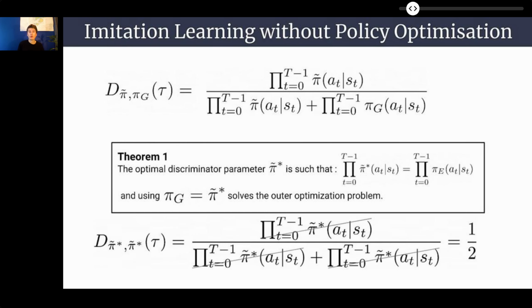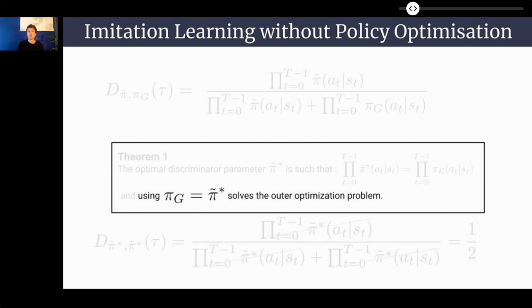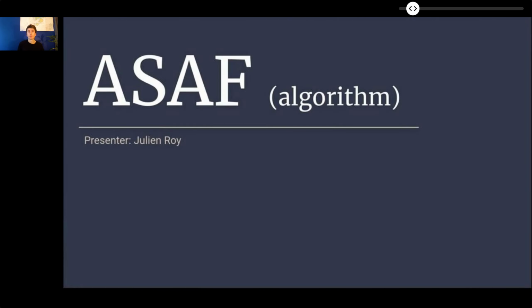Indeed, when the learned policy is used as generator, even the optimal discriminator outputs 1/2 for any trajectory, be it true or generated. This corresponds to a discriminator that is maximally confused by the generator. This is super important and desirable because it means that we can update the generator for free. No need to update the policy with reinforcement learning anymore.